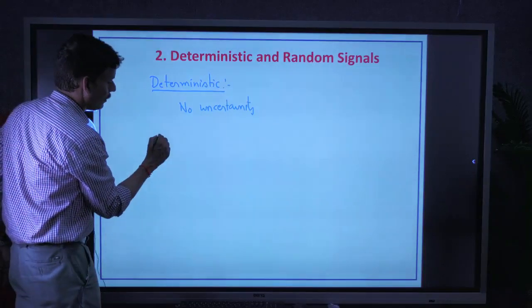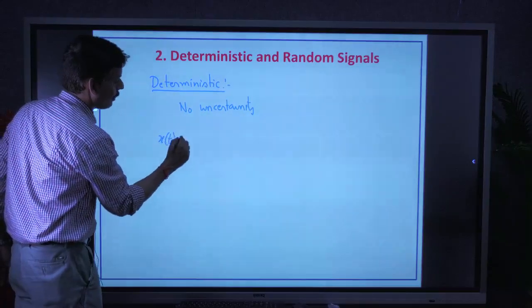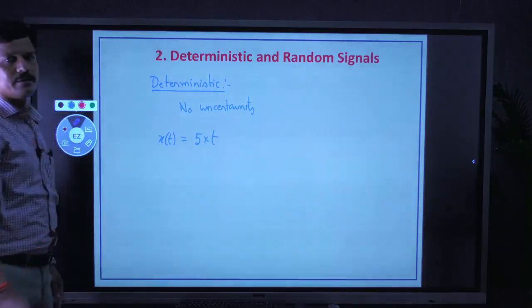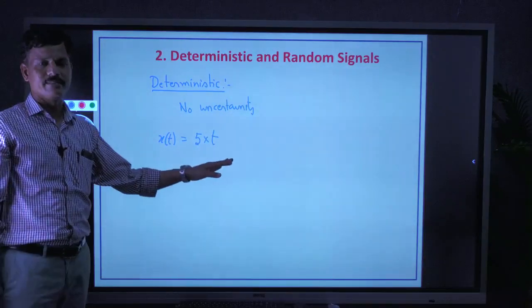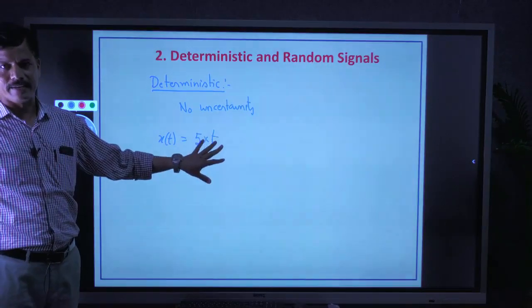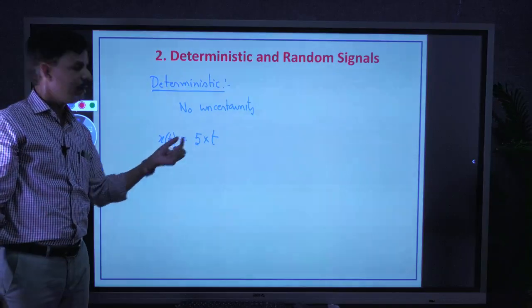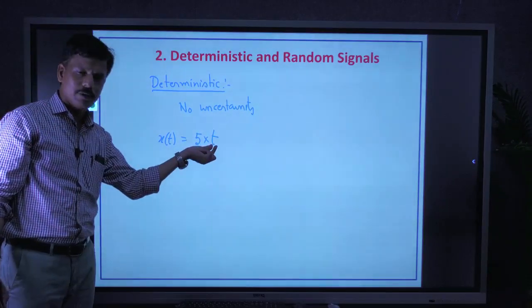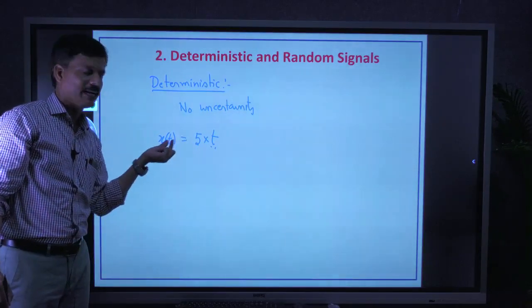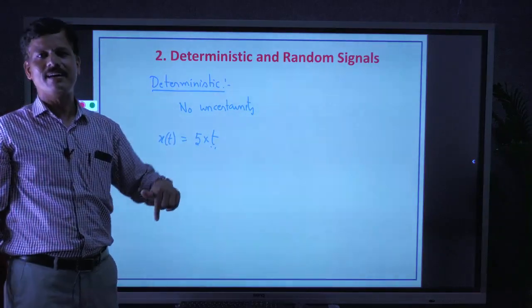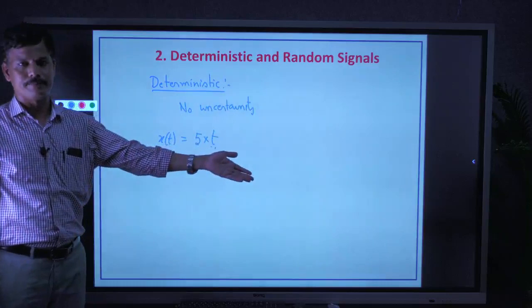For example, x of t equal to 5t. A signal represented like this is a deterministic signal. For every value of t, we can find x of t. If we find the value of x of t at a particular time, we can also find the same signal at some other time.